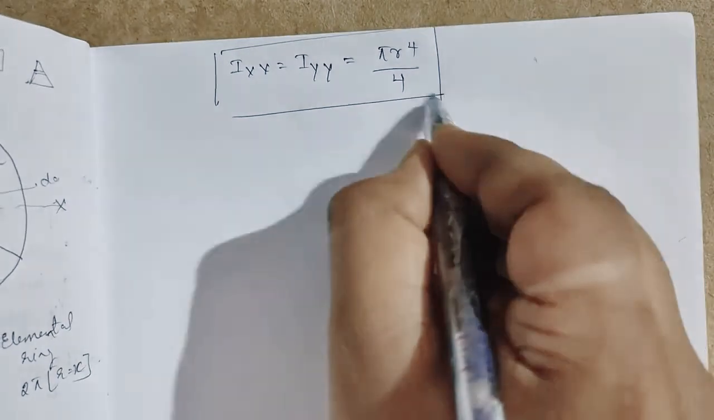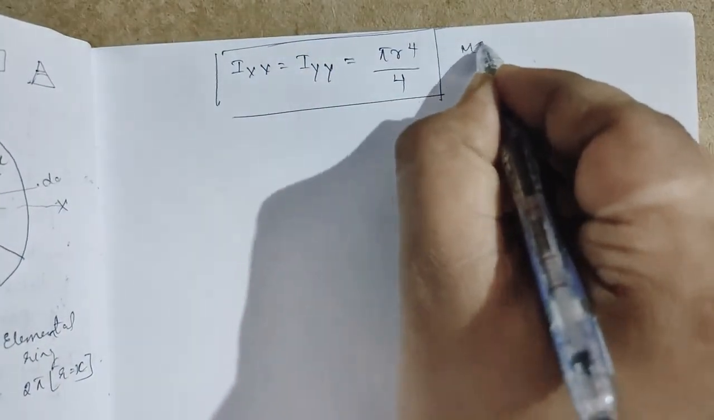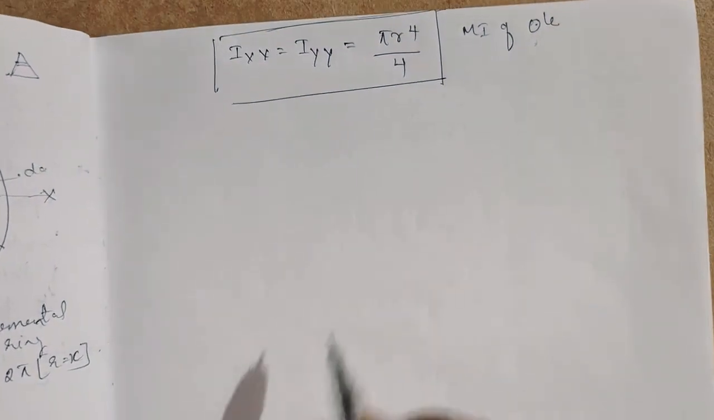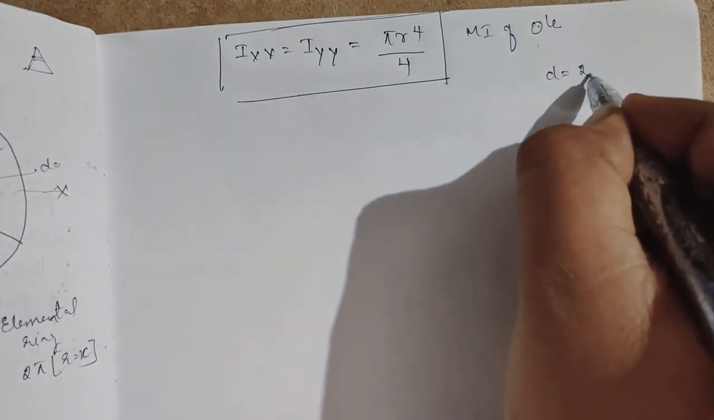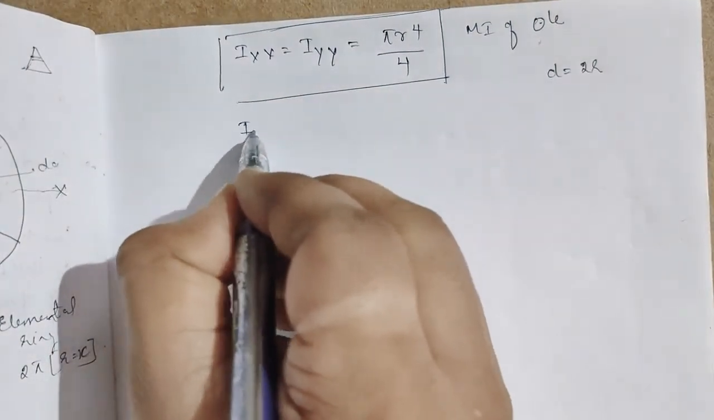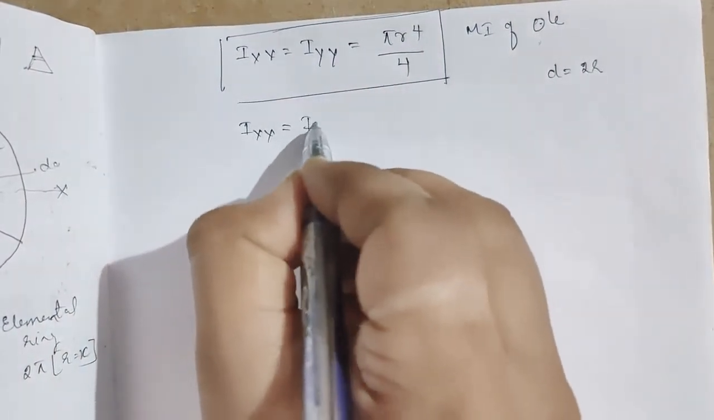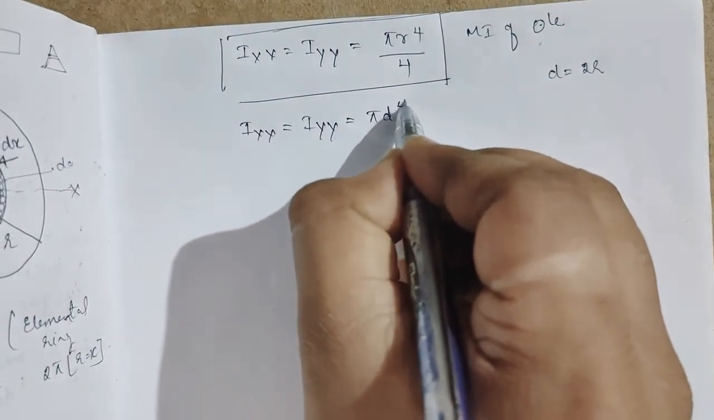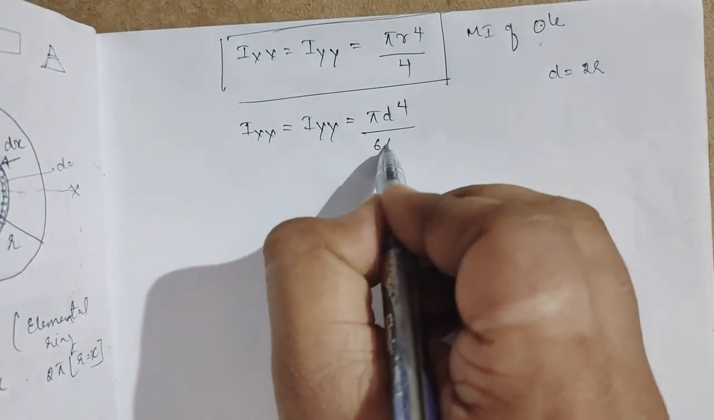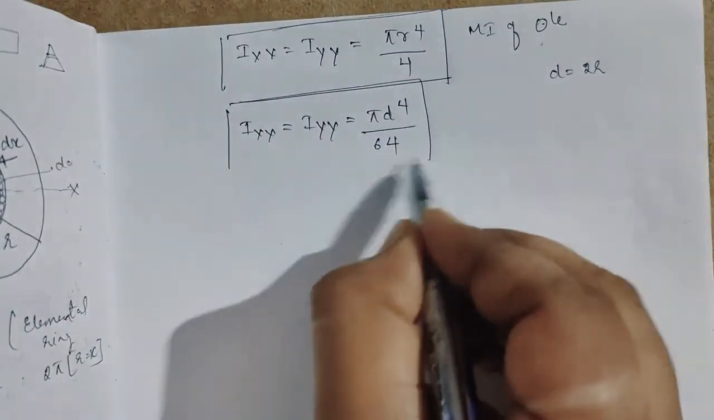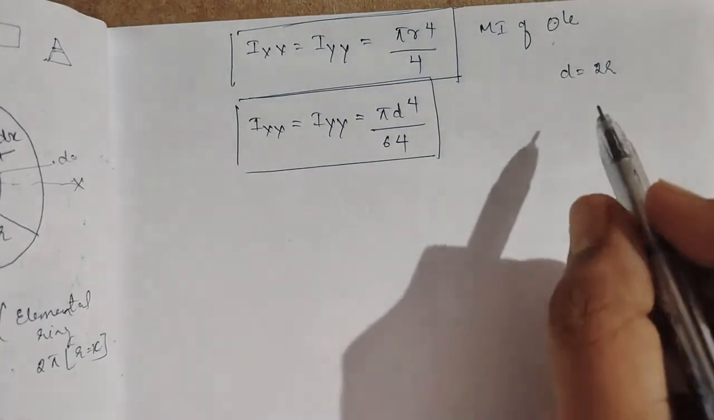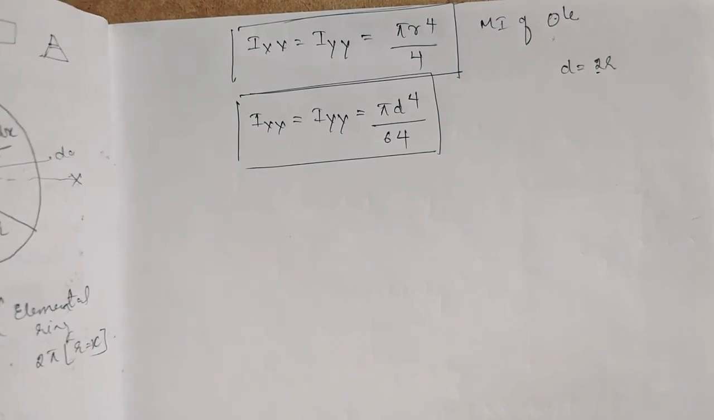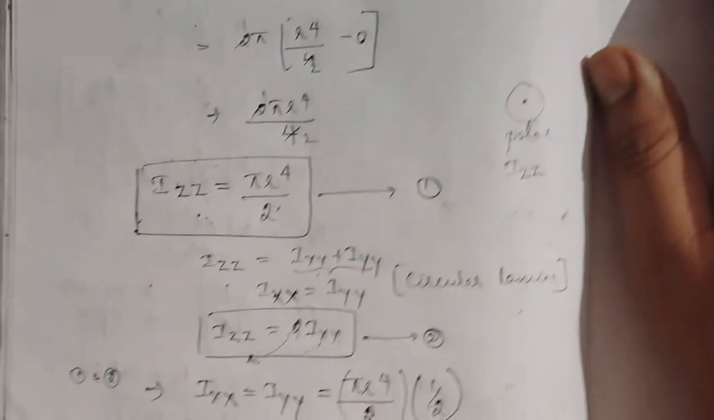Please remember this. This is the moment of inertia of a circle. If we have to tell it in terms of diameter, then Ixx is equal to Iyy is equal to pi d to the power of 4 by 64. Just substitute r is equal to d by 2, you will get this answer. Okay, I'll tell you again. See here,